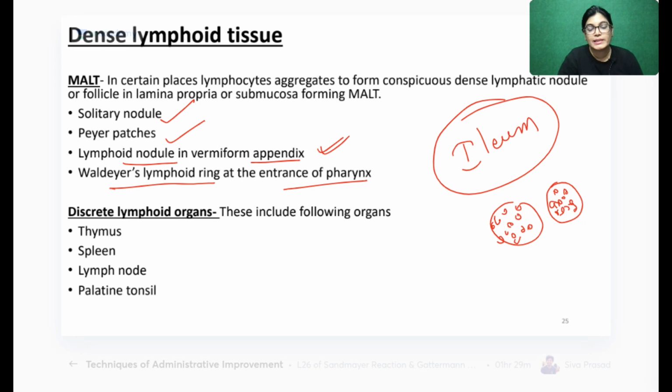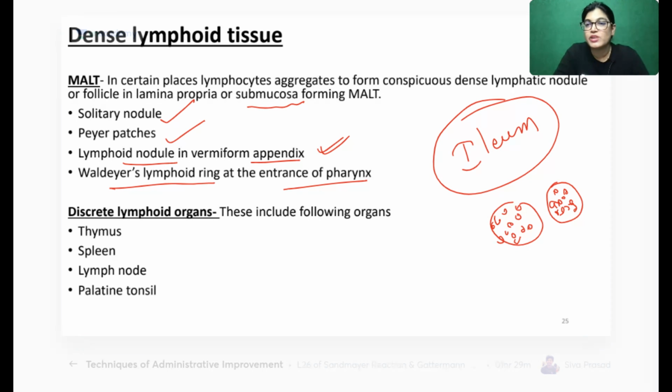They are called Waldeyer's lymphoid ring. Got it? MALT. In certain places, lymphocytes aggregate to form conspicuous dense lymphatic nodules in the form of follicles in the lamina propria, or not only always in the lamina propria, it can be present in the submucosa layer also. Next to the mucosa layer lies the submucosa layer.